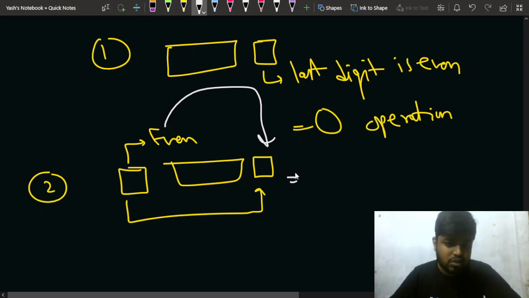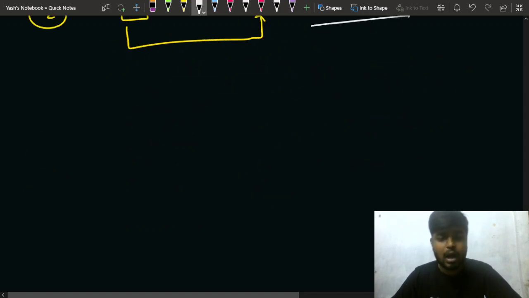So that is why you will just need one operation, and in that one operation you will be able to change your number from odd to even, right? After this there can be the third case. And what can be the third case?